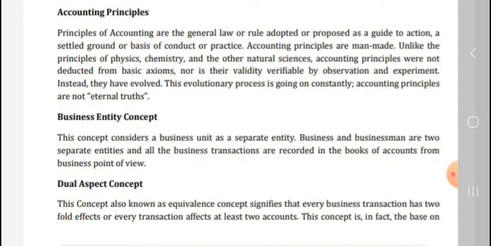Next is the dual aspect concept. This concept is also known as the equivalent concept. It means that every business transaction has a twofold effect, or every transaction affects at least two accounts.